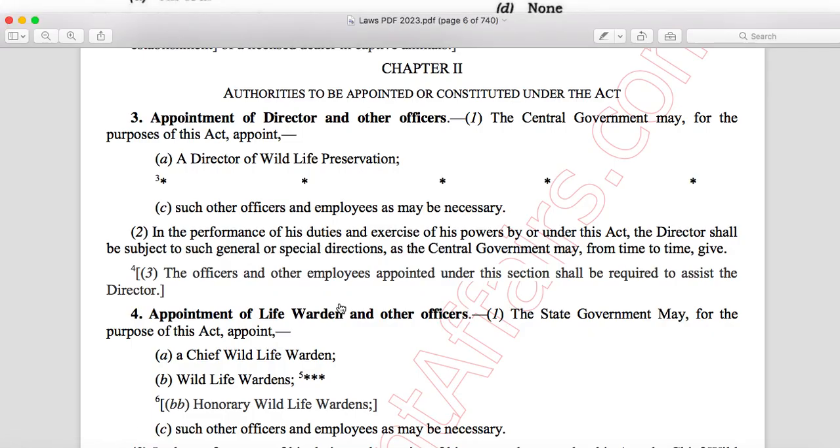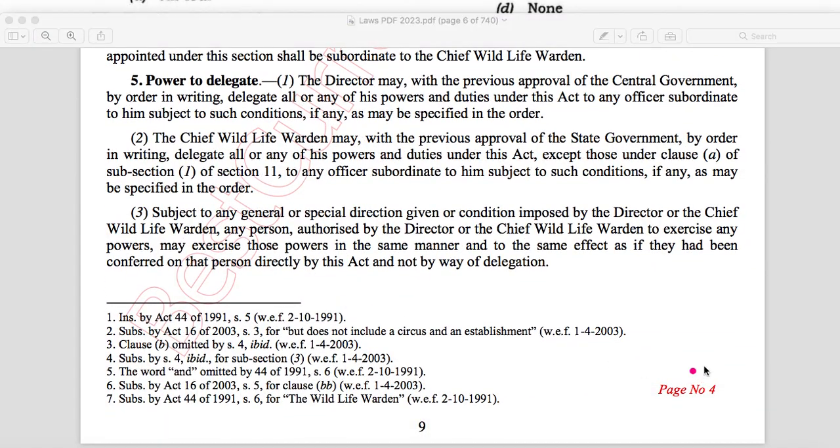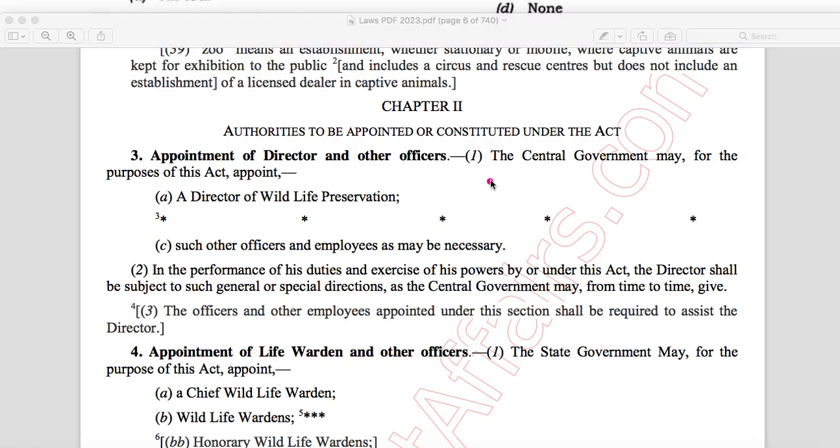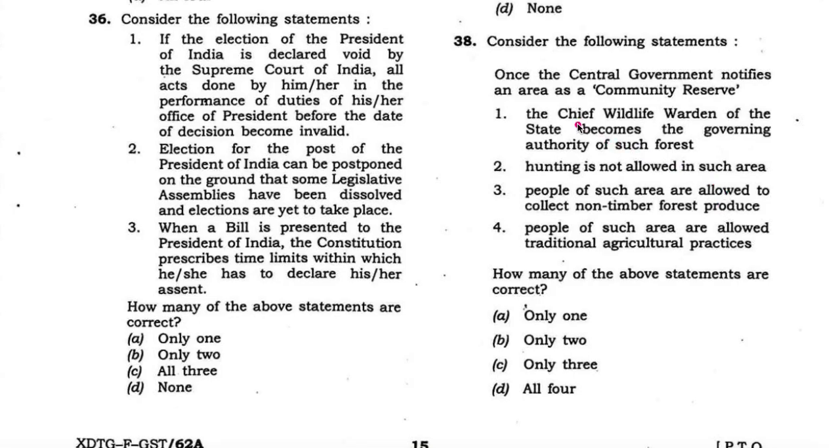Now see, this is the laws PDF page number 4. Here it is clearly mentioned, the central government may, for the purpose of this act, appoint a director of wildlife preservation. So whenever the central government notifies any area as a community reserve, it appoints a director of wildlife preservation as the chief authority and not the chief wildlife warden of a state. Therefore this statement is wrong.